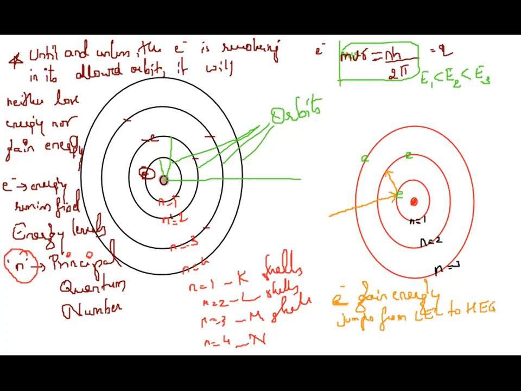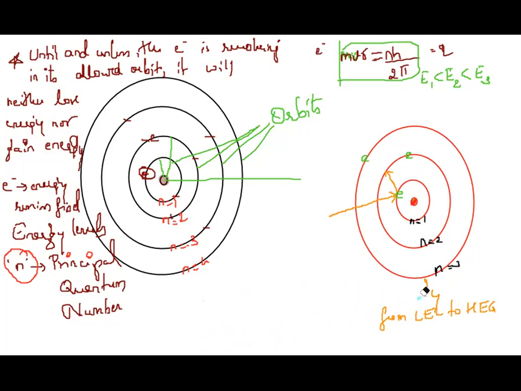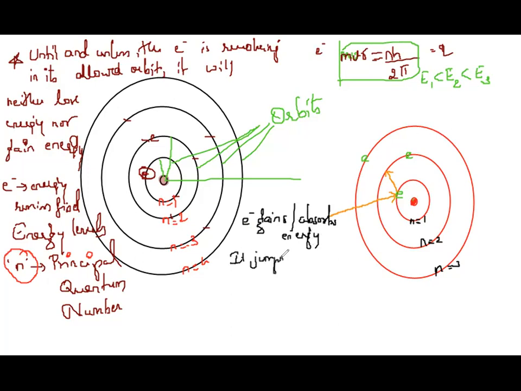So here, let me make this point very clear. When an electron gains energy, or you can say when an electron absorbs energy, it jumps from a lower energy level to a higher energy level.